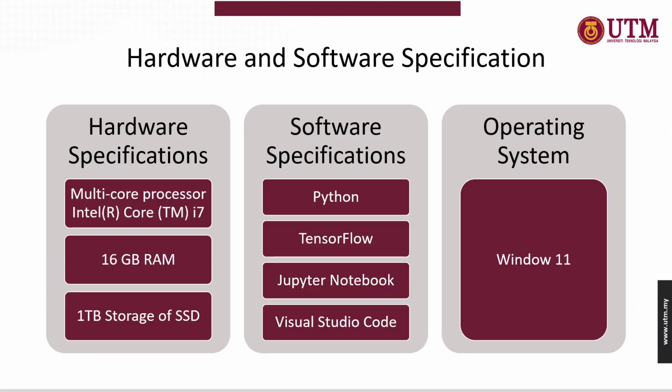Here are the hardware and software specifications that I have utilized throughout my whole research. For the hardware specification, I utilized a multi-core processor, the Intel Core i7. For my laptop, I utilized 16 GB RAM and 1 TB SSD storage. For the software specification, I utilized 4 different pieces of software: Python, TensorFlow, Jupyter Notebook, and Visual Studio Code. And for the operating system, I utilized Windows 11.